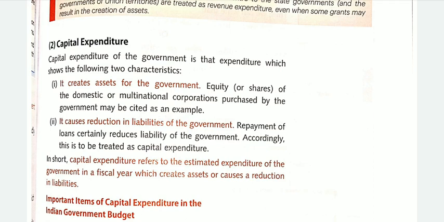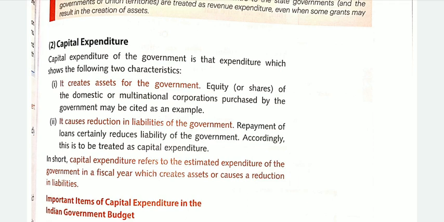Second point, it causes a reduction in the liabilities of the government, such as repayment of loans taken from the RBI, because we have studied that government sometimes borrows money from the RBI, the World Bank, or other countries. Then obviously government has to repay it. The repayment of loans taken from the RBI, World Bank or any other public enterprise reduces the liability of the government.